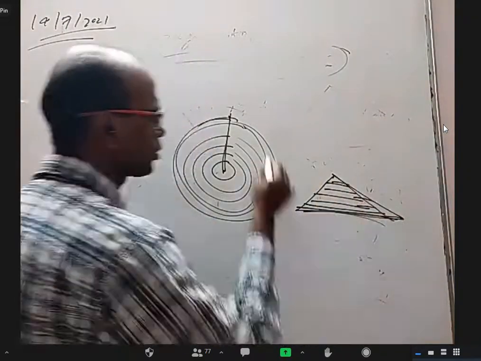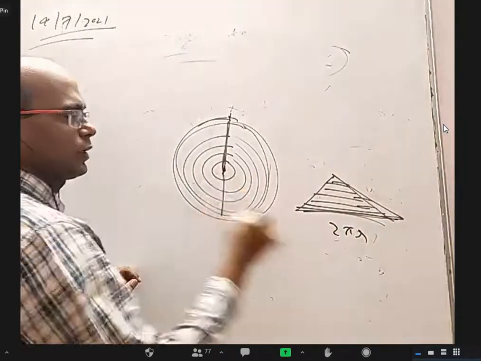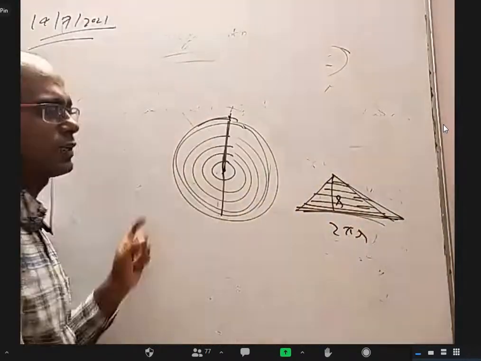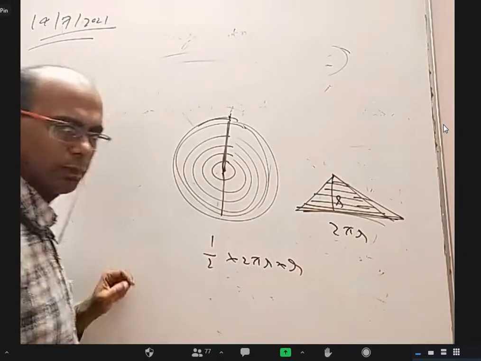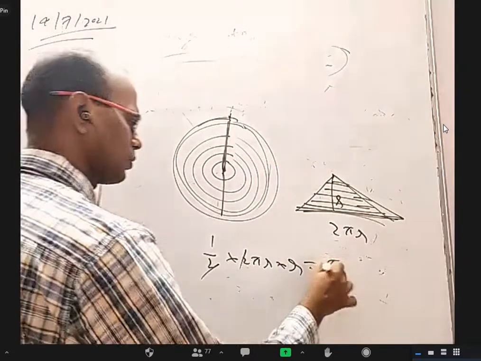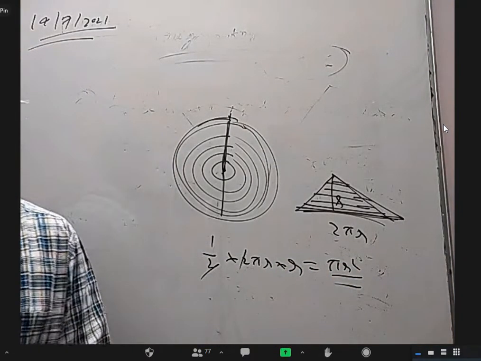What is the longest rope? That is the perimeter, 2 pi r. And what is this height when you open it? r. So all this area is like a triangle with base 2 pi r and height r. You can cancel this, you will get pi r square. Is it okay? Yes, sir.